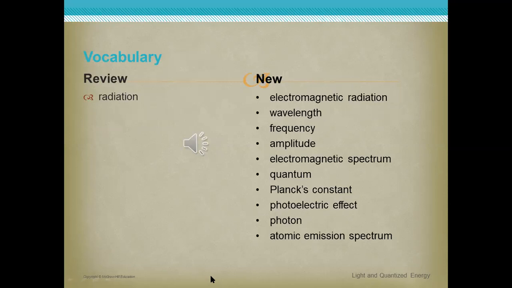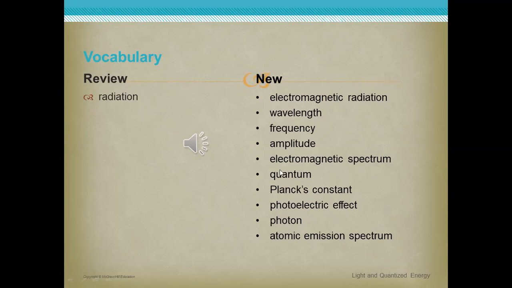Now the other three words. Amplitude, electromagnetic spectrum, quantum, Planck's constant. Okay, thanks. Now the last three, please. Photoelectric effect, photon, and atomic emission spectrum. It's okay. Thanks.